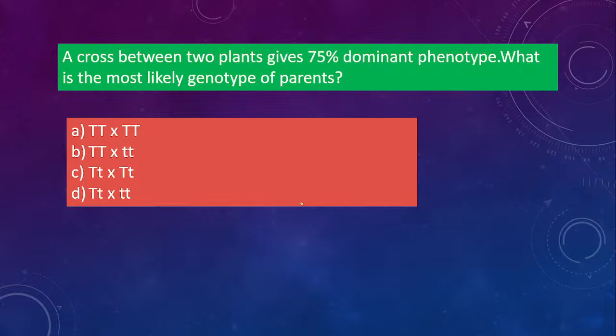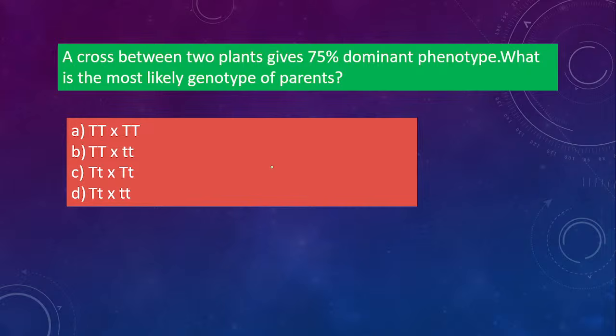Okay. Next one, a cross between 2 plants gives 75% dominant phenotype. What is the most likely genotype of the parents? Now, the generation is given, 75% is dominant phenotype. So what was the genotype of the parents? Will it be capital T capital T, or one capital T and another small t, or capital T small t and capital T small t, or is it between small t and small t? In which will 75% dominant phenotype appear?